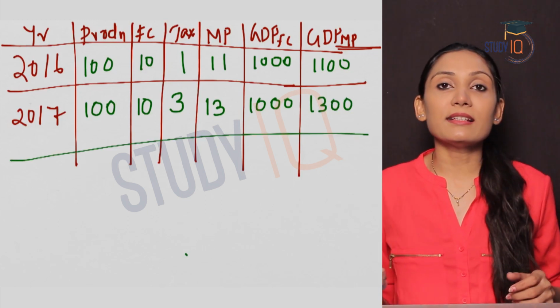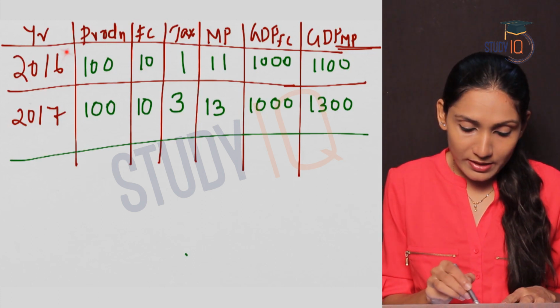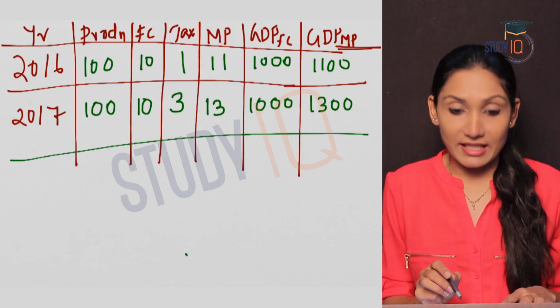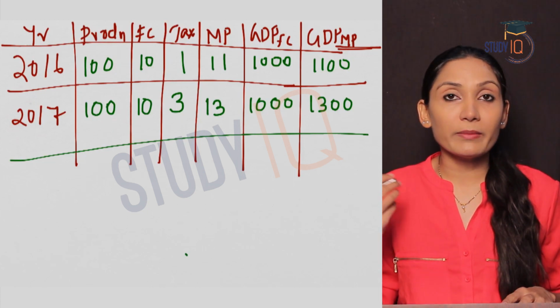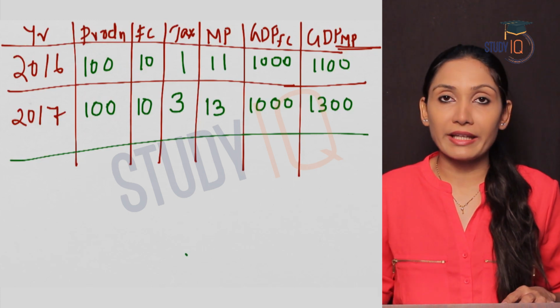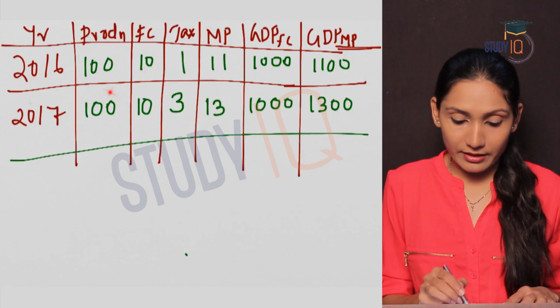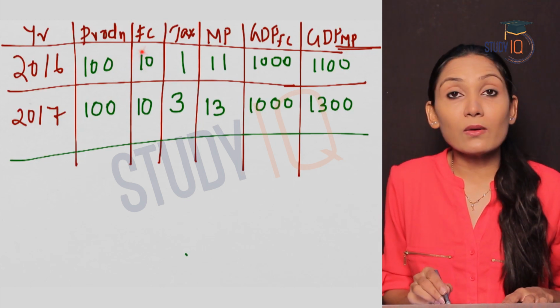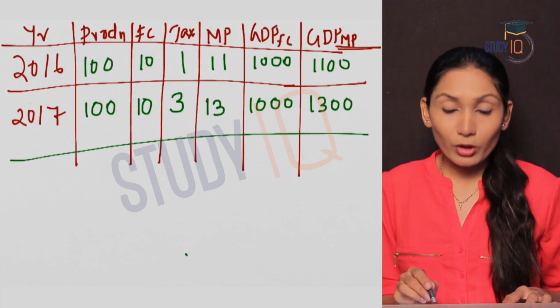So now let us consider this example. You will notice that in the 2 years, that is 2016 and 2017, the production is 100 units. That means the production in the economy has not increased over 1 year. So production is 100, 100 in 2016, 100 in 2017. Factor cost is also the same, 10 rupees. Factor cost is 10. What has changed?